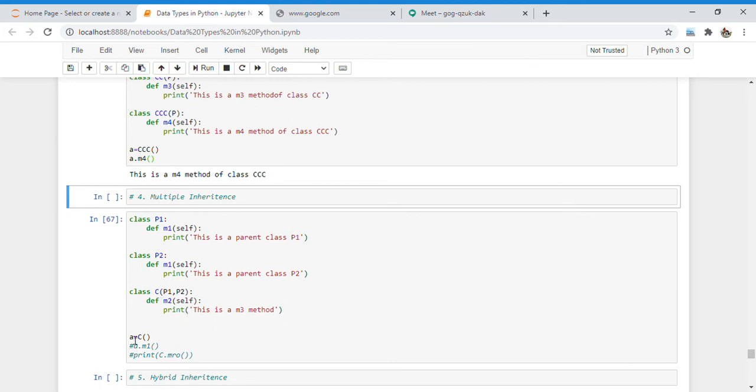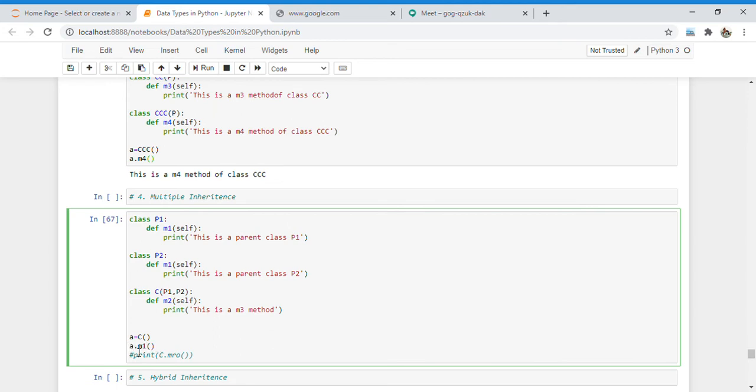So if I create an object of child C and I want to acquire the method M1 here, which method will be implemented? Both the parent classes have the same method. So in that case, what happens? The first class which we write here, that method only is implemented. Suppose I write P1 and after that P2, then P1 will be implemented.